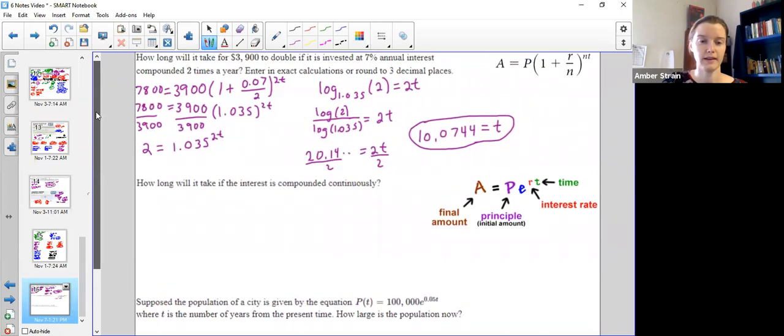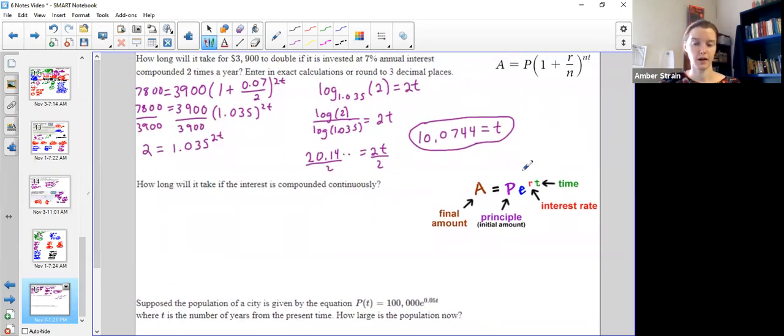How long will it take to double our money if it's compounded continuously? Do you think it would take longer or shorter? Is it better or worse to compound continuously? Well, remember, it was better. It kind of got less and less better, but it was still better. So I'm going to guess it's going to take less time. I expect this answer to be smaller than the 10.0744. It should be less time.